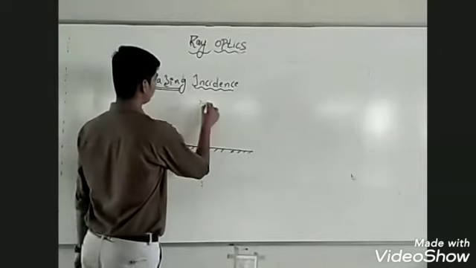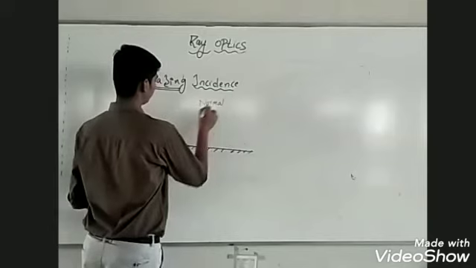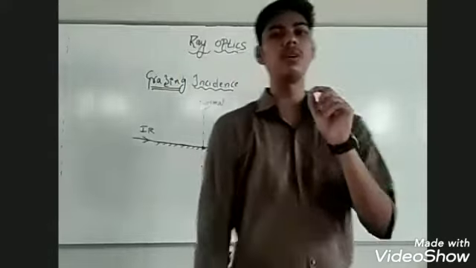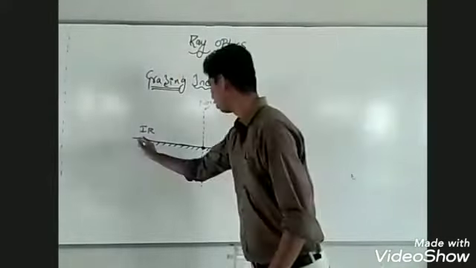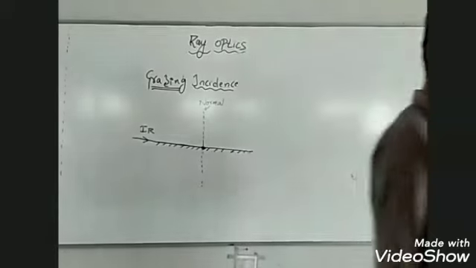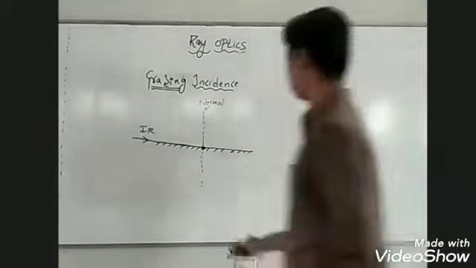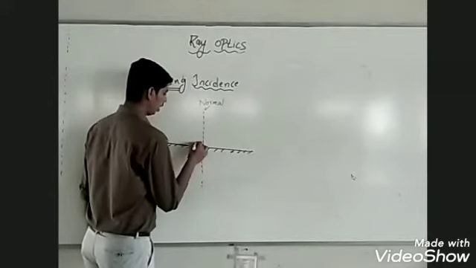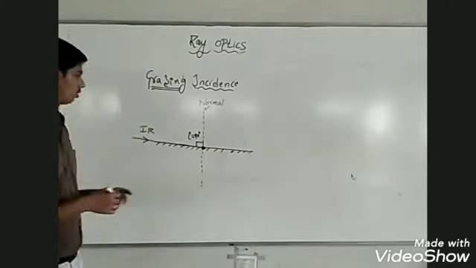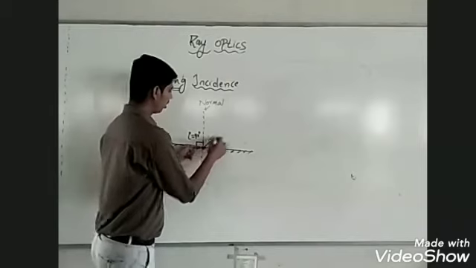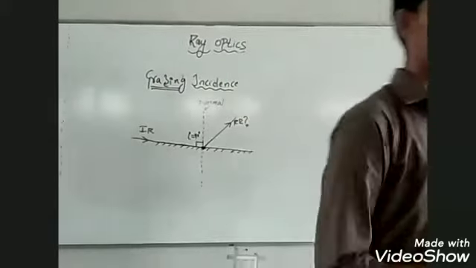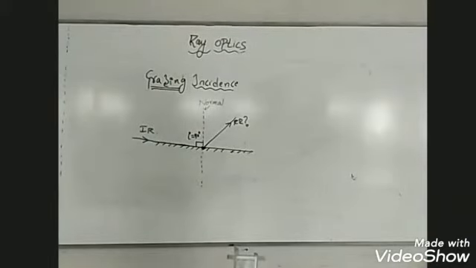See, this is the normal. Can you tell me the angle of incidence? I repeat, angle of incidence is the angle between the incident ray and the normal. This is the incident ray. The ray of light is passing along the surface. This is the normal. Very good. The angle between the incident ray and the normal is called the angle of incidence. Once it is incident at this point, the ray of light should get reflected this way. Is that right?